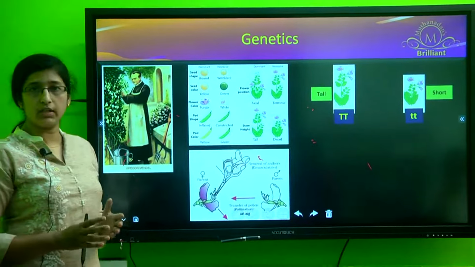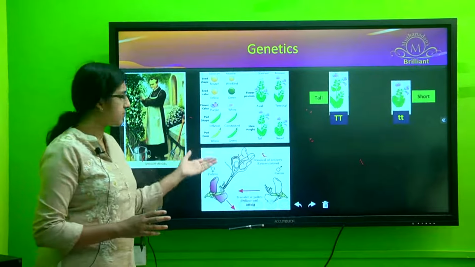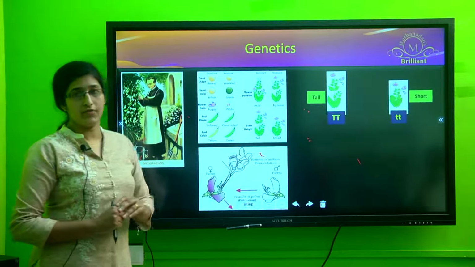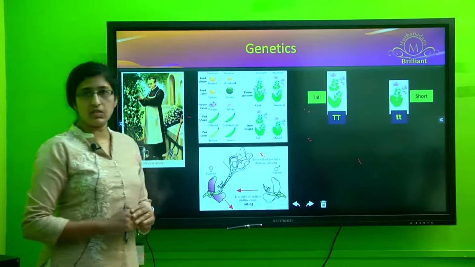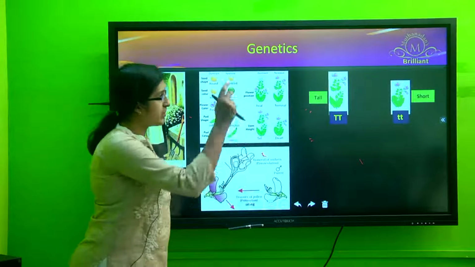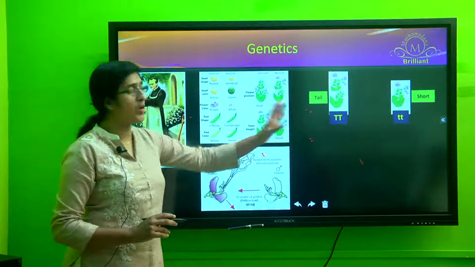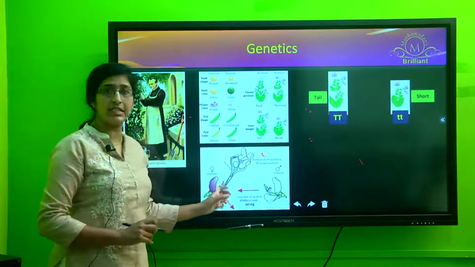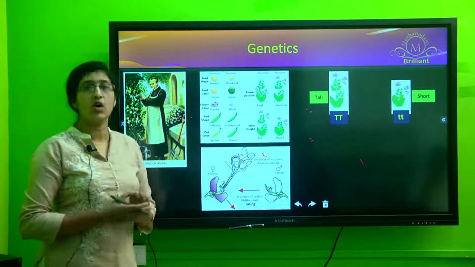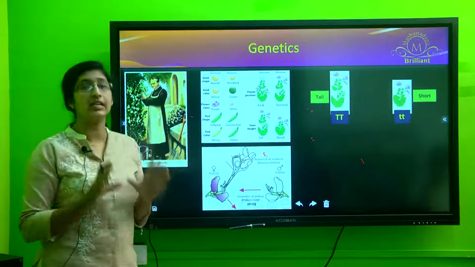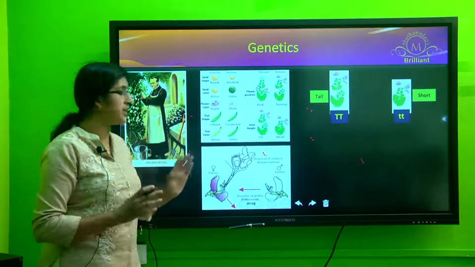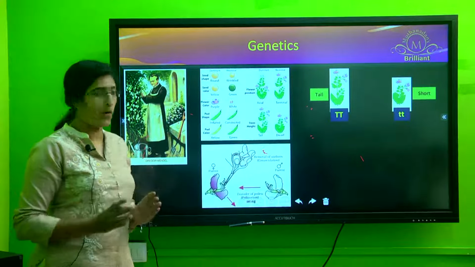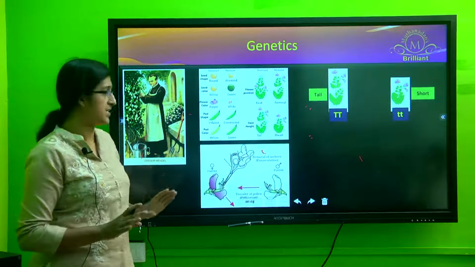So for cross breeding, what he did was he emasculated the flowers. Emasculation is the process of removing the anthers from the flower. So he removed the anthers of the flower and he used the pollens from the other variety and he made the pollens germinate on the stigma of the flower of the other variety. And he covered the stigma to make sure that this particular flower was not pollinated by any other pollen, or to prevent self-pollination as well.